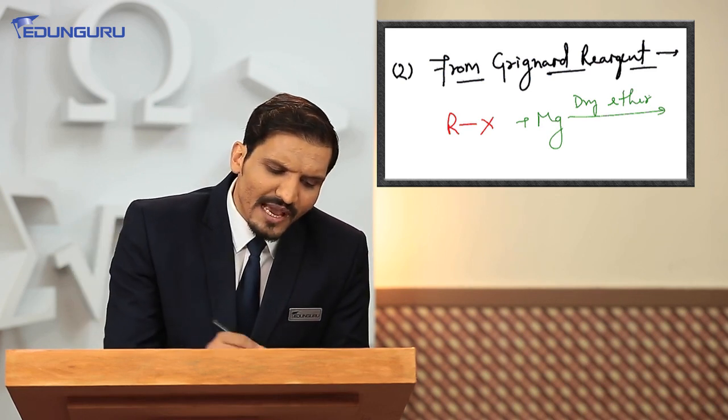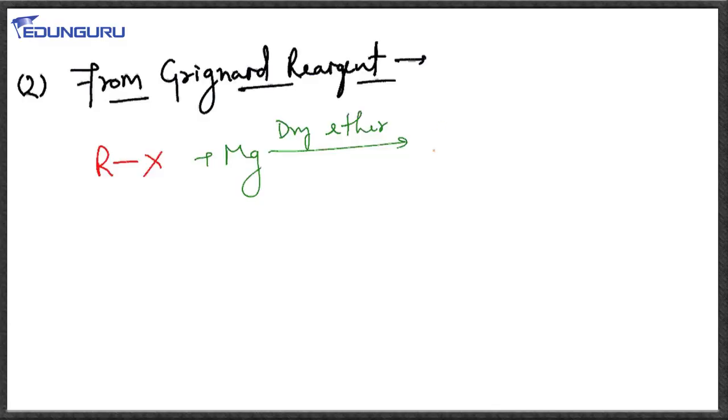As a result of this reaction, we will get RMgX. In this case, magnesium has a plus 2 unit charge, and therefore both halogen and carbon have minus 1 unit charge. Now we know very well, with respect to the R group, the conjugate acid is RH, and RH is a very weak acid. What will happen? R minus is a very strong base.